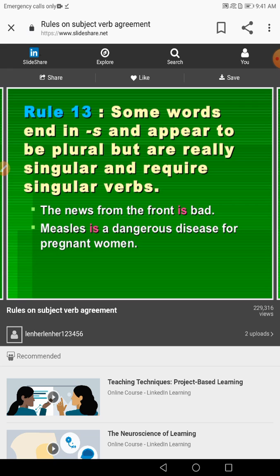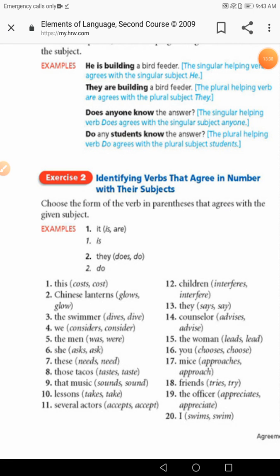Also, guys, when I talk about words like physics, such school subjects also take the singular form. Civics, physics, all these words should be physics is, not physics are. Practice makes perfect and makes better, so let's go directly to exercise 2, guys. Follow me and let's try to choose the form of the verb that agrees with its given subject.